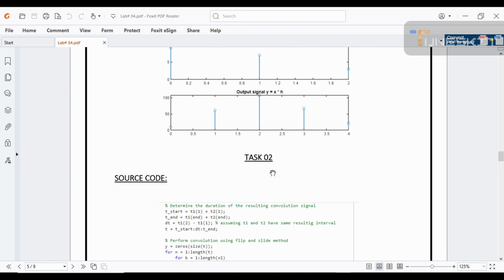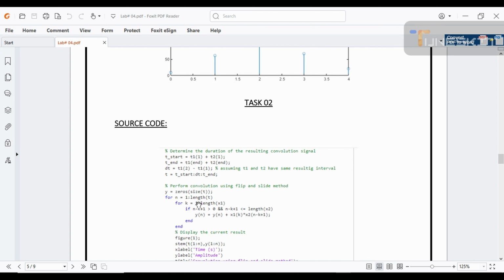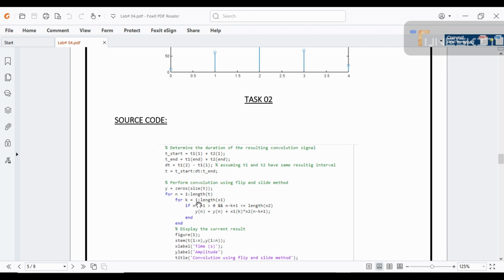Now moving to our task 2. In task 2 we first add t start, which is a combination of t1 and t2, then produce t end. Then we find the difference between t1 and t2, then use a for loop from n1 to n length h.